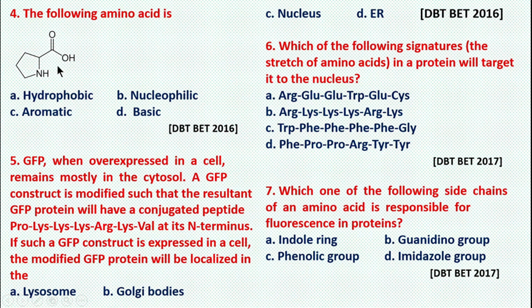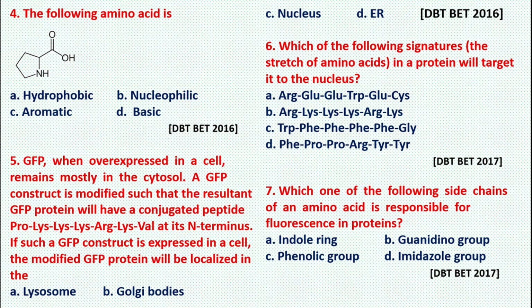Now they are asking about a GFP construct. In the fifth question, a GFP construct is modified such that the resultant GFP protein will have a conjugated peptide: proline, lysine, arginine, lysine and valine. Now you can see that proline and valine are the only hydrophobic ones, otherwise the whole peptide is positively charged. Lysine is a positively charged amino acid and arginine is also a positively charged amino acid, and we know that positively charged amino acids will be targeted towards the nucleus.